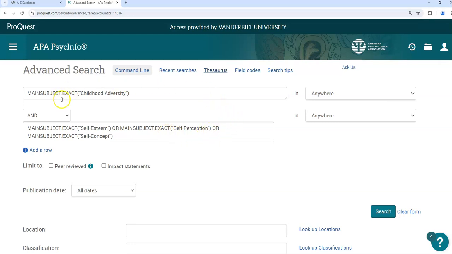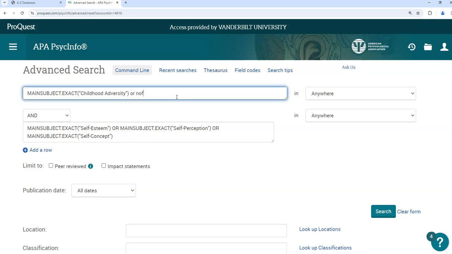So what I'm searching for here is an article that has been tagged with the term childhood adversity and with at least one of these three terms as well. If I want to make sure to search for the phrase childhood trauma, I can always add it right here. NOFT meaning not in full text. So that similar terms are connected with OR, and then between the big concepts there is an AND.